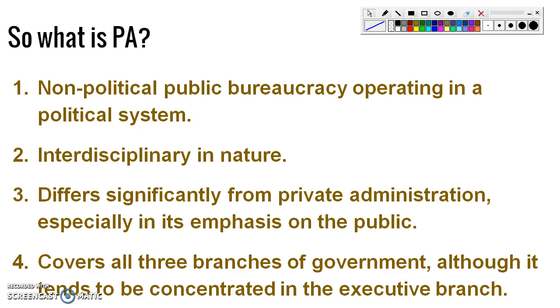Public administration is nothing but non-political public bureaucracy operating in the political system. So it is non-political, apolitical. It is public bureaucracy, not a private organization or MNC, but in government, operating in a political system. The executive is very much part of the political system. Its nature is interdisciplinary, and it differs significantly from private administration, especially in its emphasis on the public. It covers all three branches of the government, although it tends to be concentrated in the executive branch.